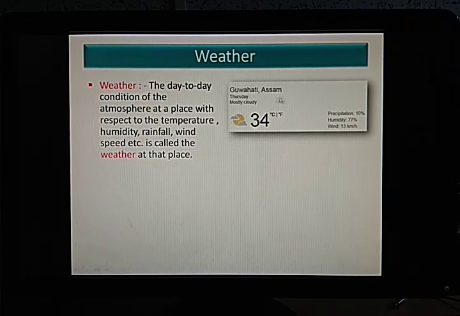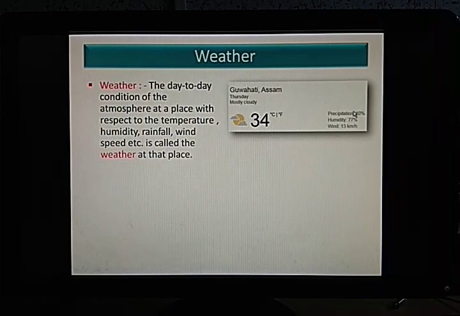So here it is given Guwahati, Assam. So today's weather condition was mostly cloudy. You can see 34 degrees Celsius. It can also be converted to Fahrenheit. In some news or in some apps it is converted to Fahrenheit, and some are written in Celsius. So it depends upon what you want to see.